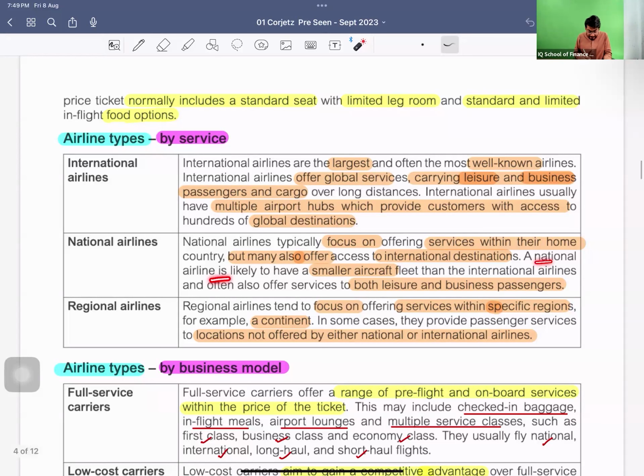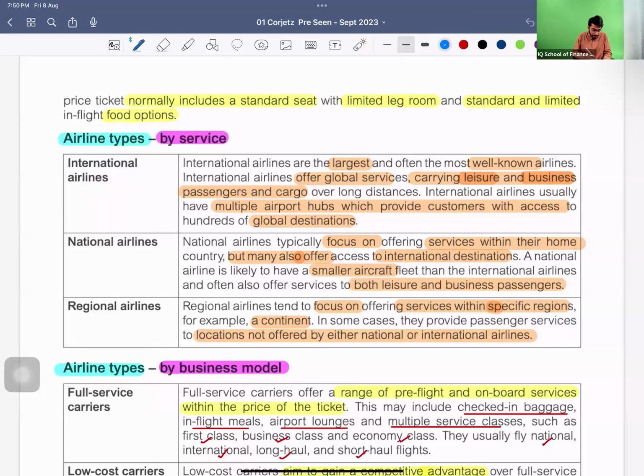A national airline is likely to have a smaller aircraft fleet than the international airline and offers services to both leisure and business passengers.